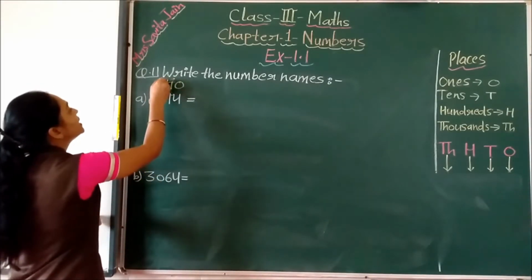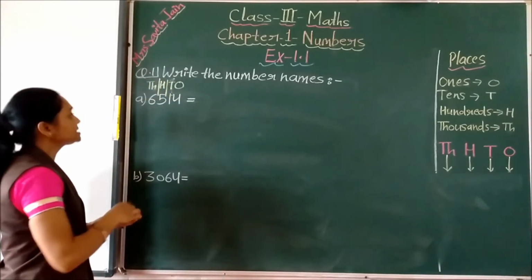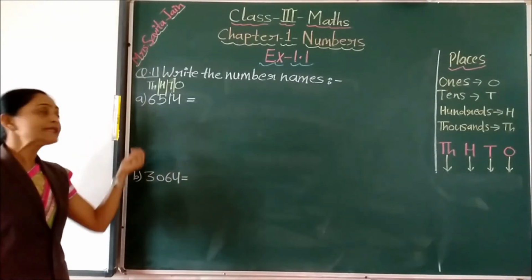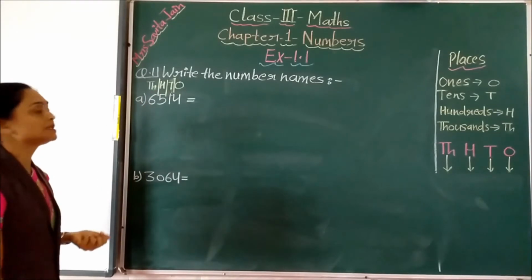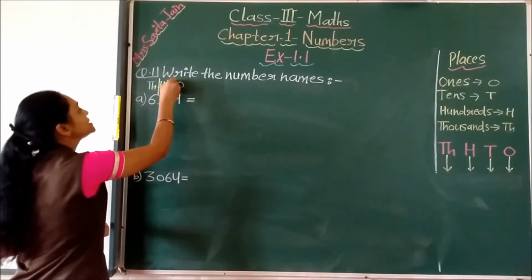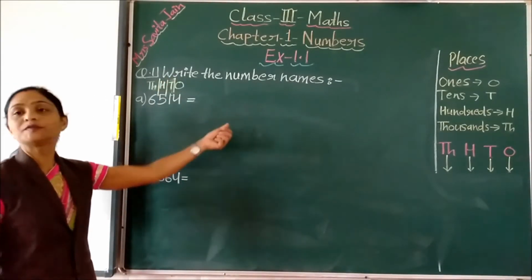Then hundreds place and then thousands place. Yes children, so this way we will just mark the places here, ones, tens, hundreds and thousands. Yes children. Now what to do? Using these places we have to write the name of this number.